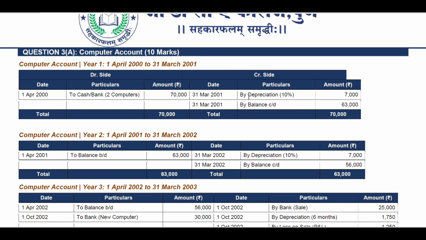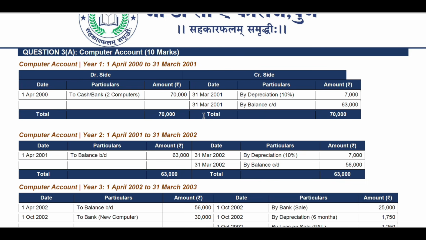Depreciation was given in the question as 10% on 70,000, which is 7,000 rupees. So the closing balance will be 63,000. So 63,000 plus 7,000, as you can see, is 70,000 on the credit side. So it is balanced now.